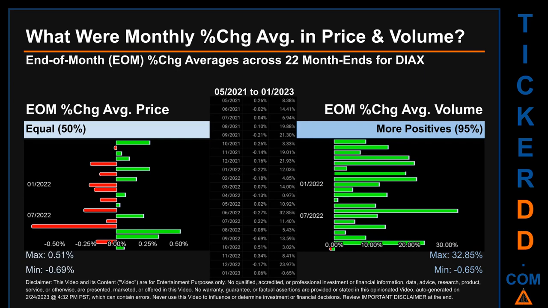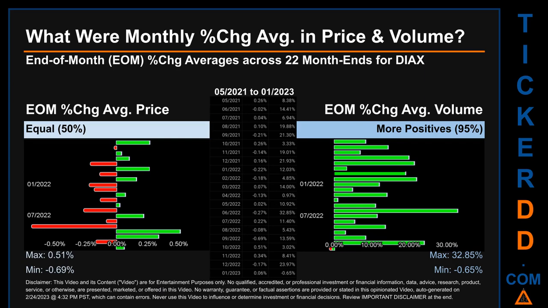From 05/2021 to 01/2023, there was an equal split of monthly percentage change in price across 22 month ends. In terms of volume, 21 out of 22 month ends had a positive percentage change. That is, 95% of month ends saw a positive percentage change in average volume.